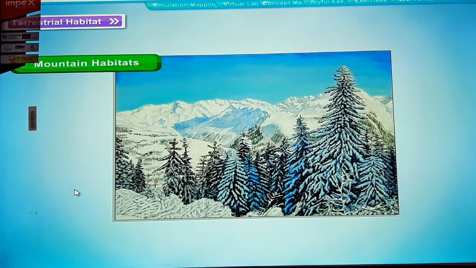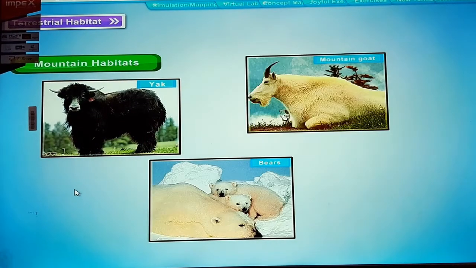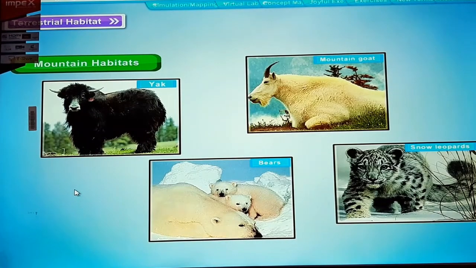These trees are normally cone-shaped and have sloping branches. This helps the rainwater and the snow to slide off easily. Animals like yaks, bears, mountain goats, and snow leopards, which live in mountains, have thick fur to protect them from cold during winter months.